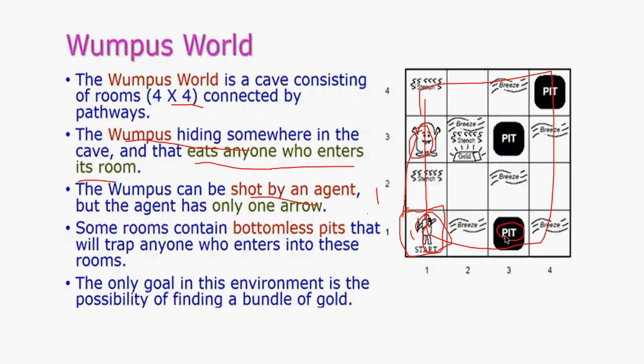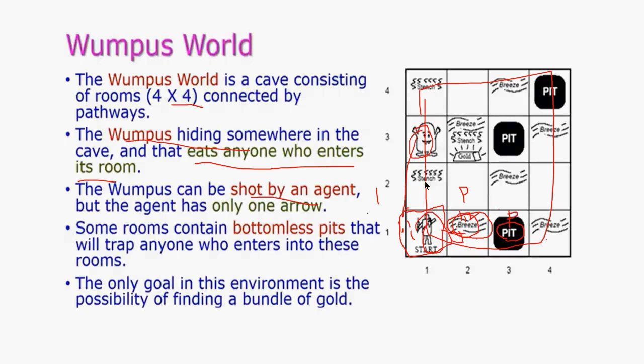Okay, and the pit adjacent columns will have breeze. So when the agent enters into the next column, like this is 1, 1, right? Room 1, 1. When he goes to 1, 2, if he finds out there is a breeze, he checks that there might be a pit here or it can be here. So to restrict him from falling into the pit, he identifies using the rules such like breeze.